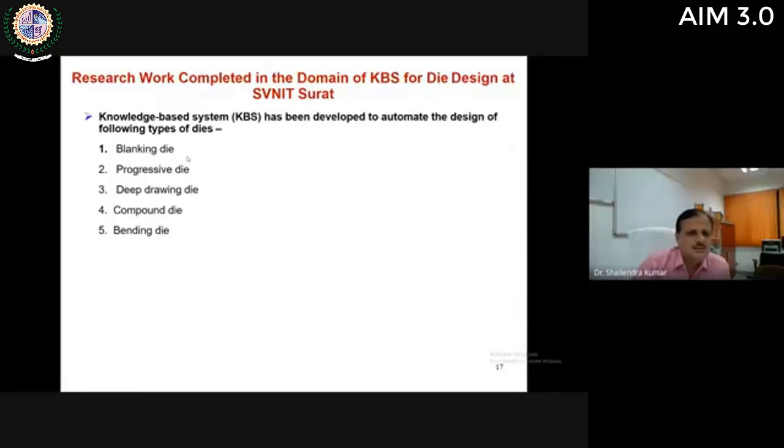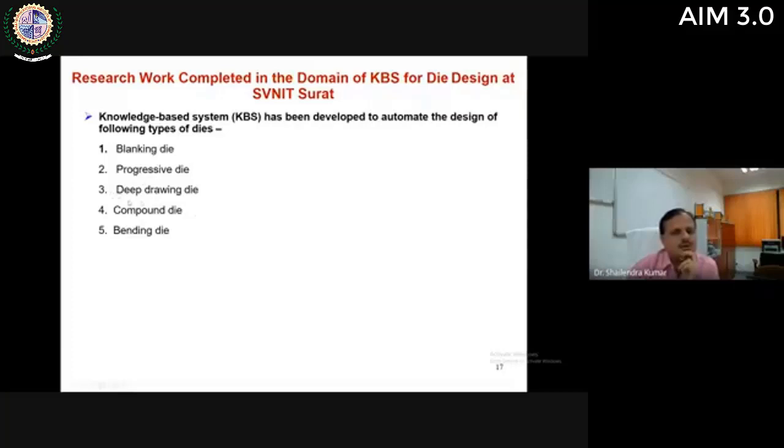And then progressive die, this knowledge base system was developed by me during my PhD. And then deep drawing die, this system was developed by one of my PhD students, Dr. Deepak Panghal, who is now faculty at NIFT Delhi. And then compound die, this deep drawing die was automated by one of my students, Dr. Vishal Naranje, who is now associate professor at BITS Dubai.